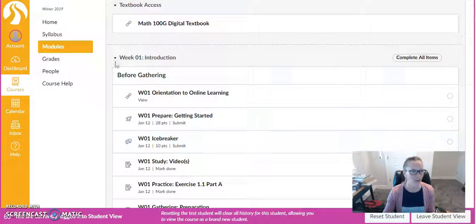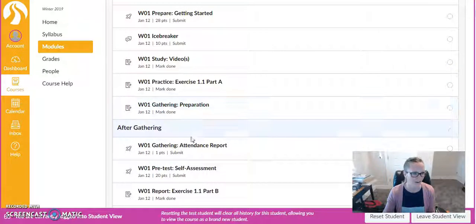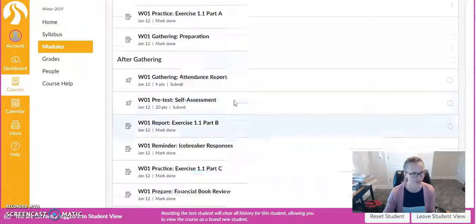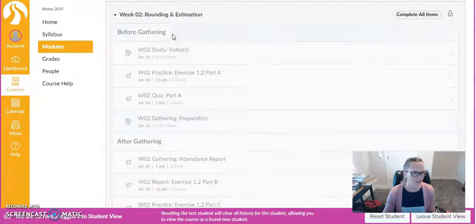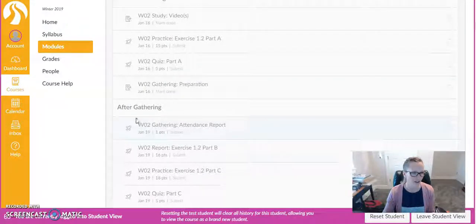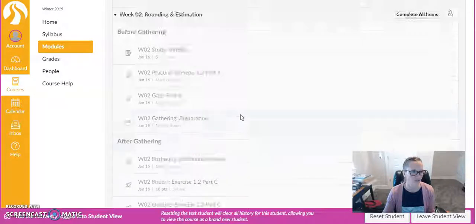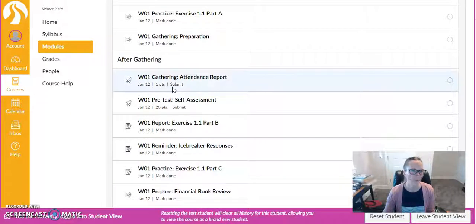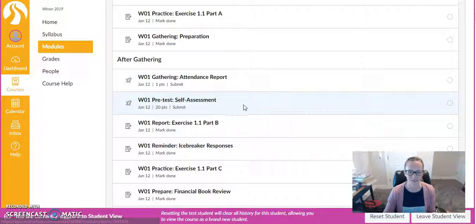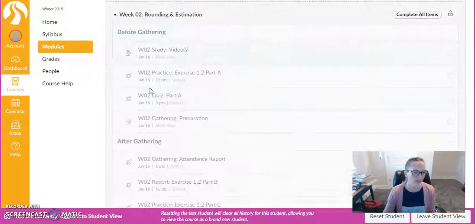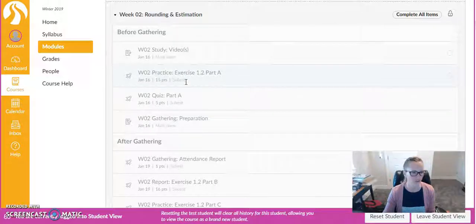In a typical week, you'll have some before gathering assignments and some after gathering assignments. Typically before gathering assignments are due on Wednesdays, and after gathering assignments are due on Saturdays. Week one is the exception to that, with everything due on Saturday as we're just getting familiar and starting things out, but be aware we typically have those two due dates.